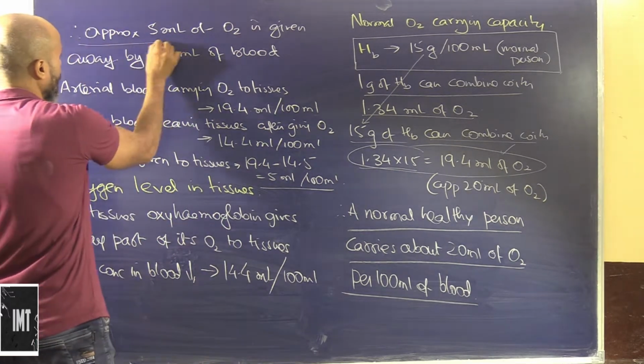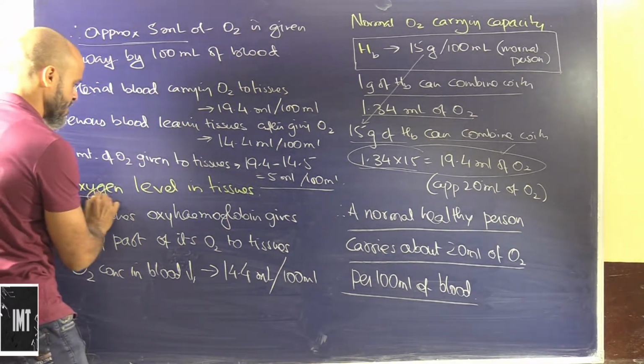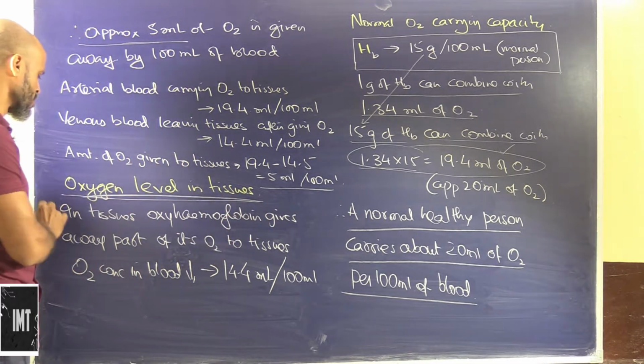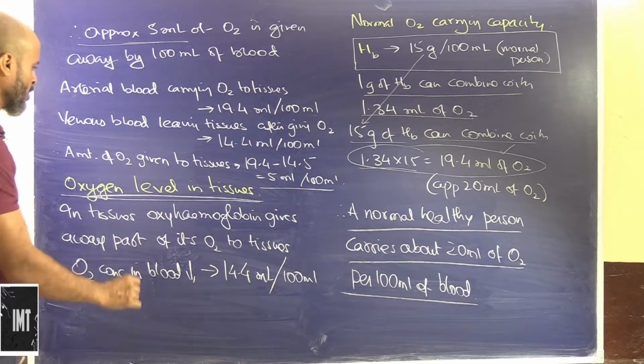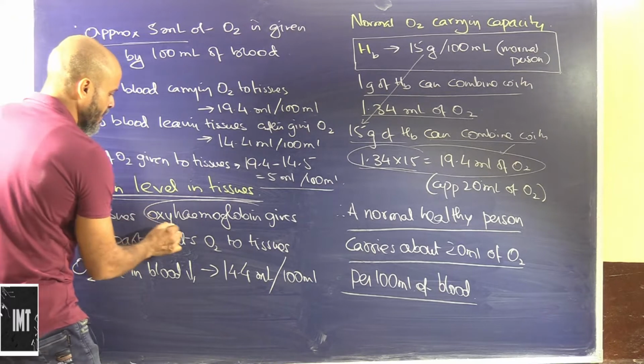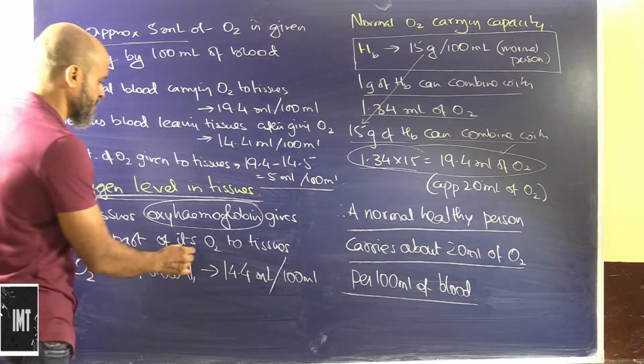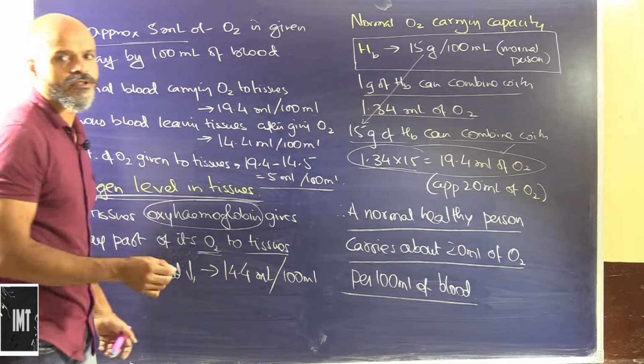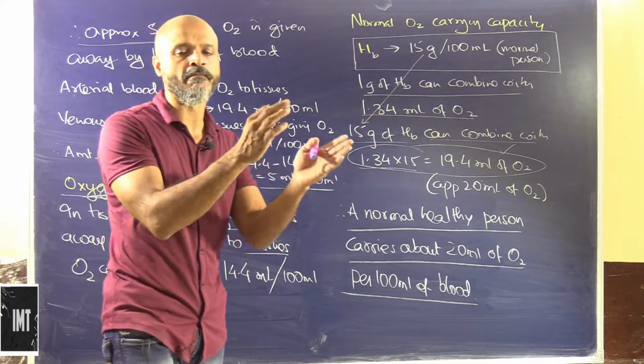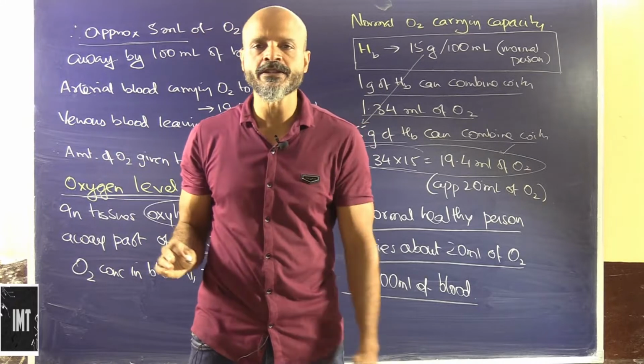Now let's see, what is the oxygen level in tissues? In tissues, since oxyhemoglobin is a reversible compound, it gives away part of its oxygen to tissues. We have seen that oxygen combines with hemoglobin to form oxyhemoglobin.